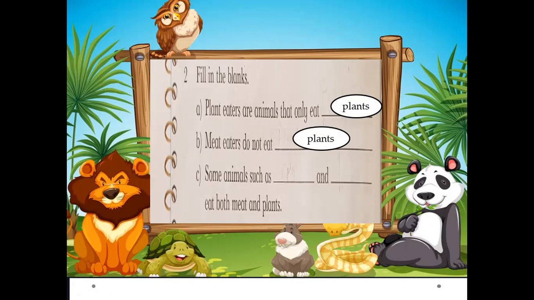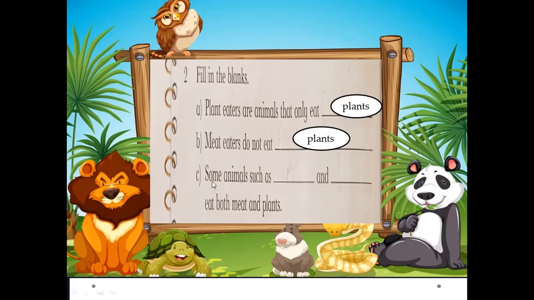They use their sharp and long teeth to tear the meat. Understood? And the plant eaters have big and flat teeth because they are plant eaters. So meat eaters do not eat plants. They eat just meat with the help of their sharp and long teeth.